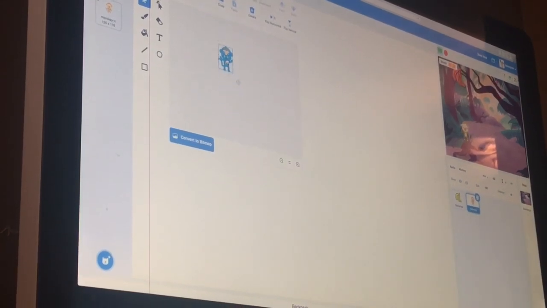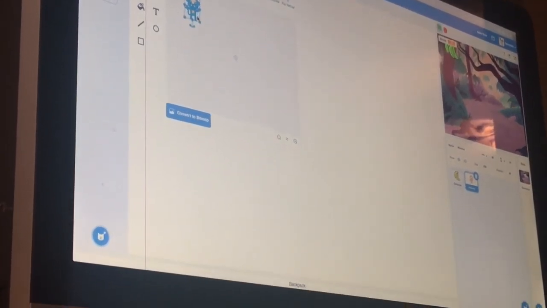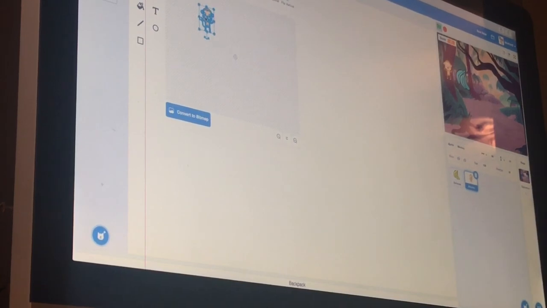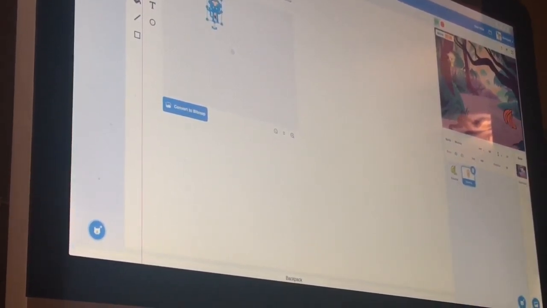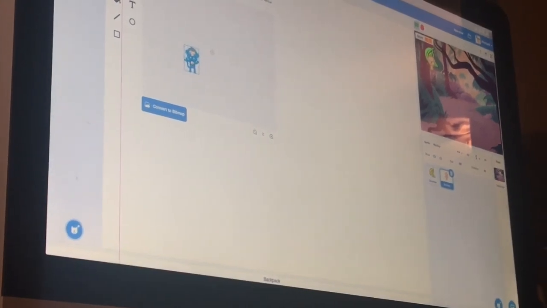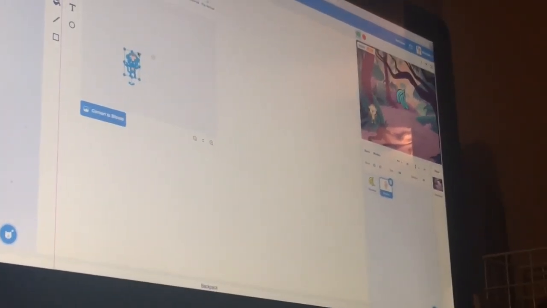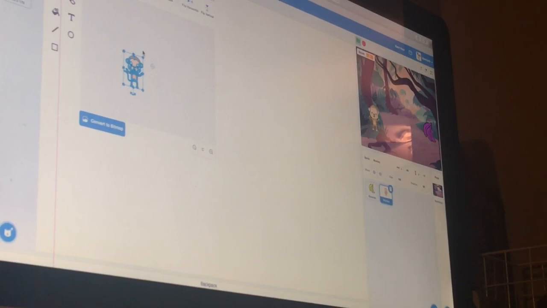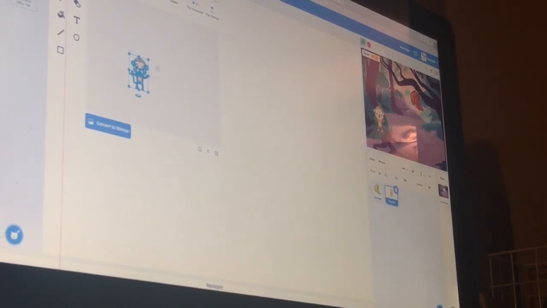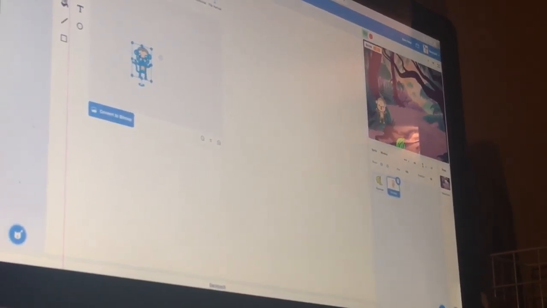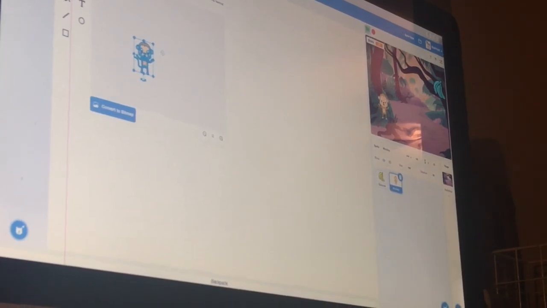Actually, what if I made it in the tree? Oops, that's far. How about like that? Or make it sit on the ground. A little bigger. You can always just adjust the size if you don't like it. You can do anything here. I think that's good. All right.